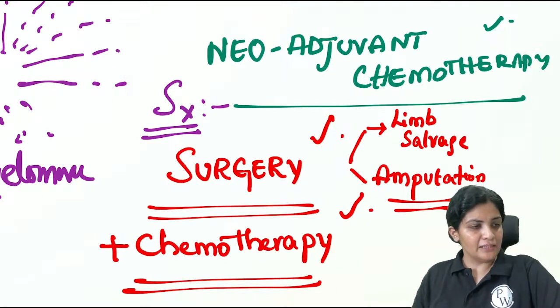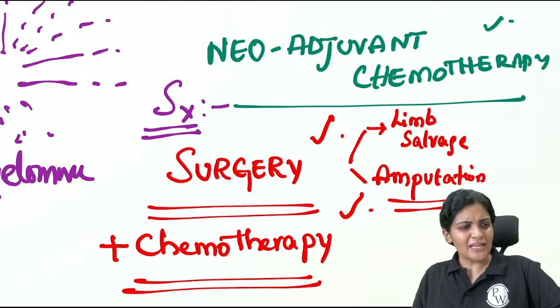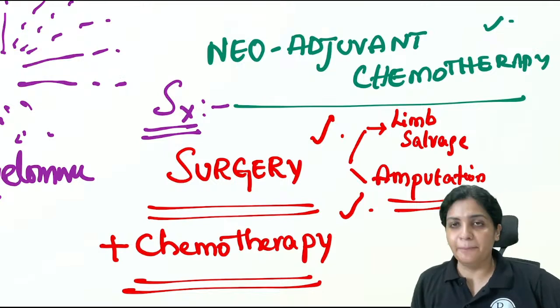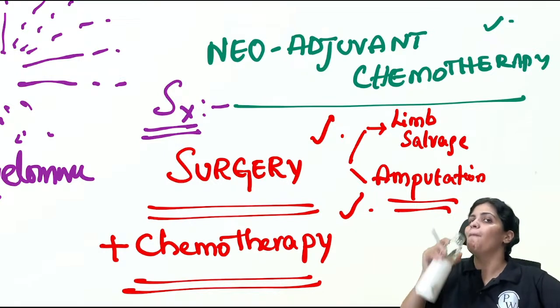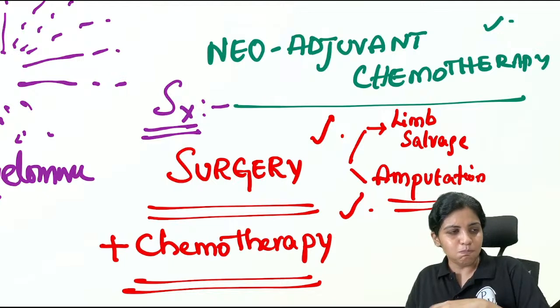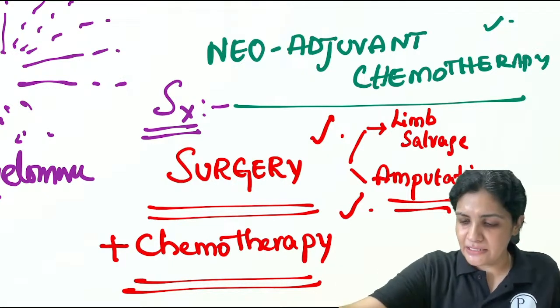Sri, Nitin, Bharat, Atul, Chota Doctor, Osh Medicos, where have you gone? Adjuvant is something which is accompanying, that is fine. But neoadjuvant, perfect.